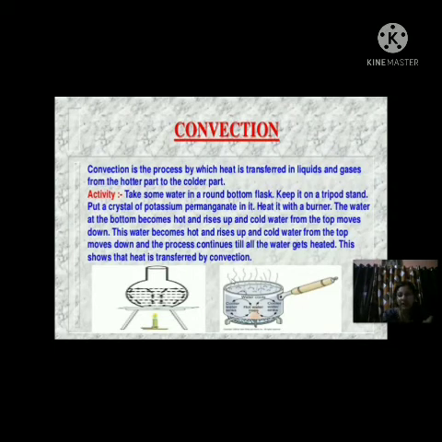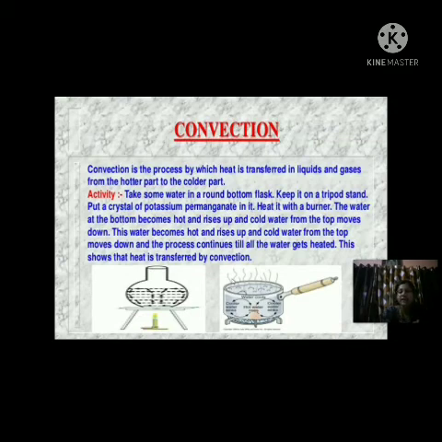So in this way, the heat will transfer from a hotter region of the liquid or the gases to the colder region of the particular liquid by the process of convection. So convection is the process in which the heat is transferred in liquids and gases from hotter to colder part, and the main characteristic of convection is that the actual movement of particles occurs here.